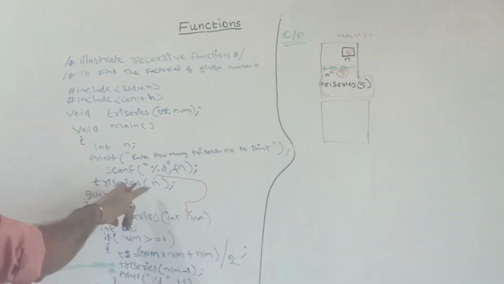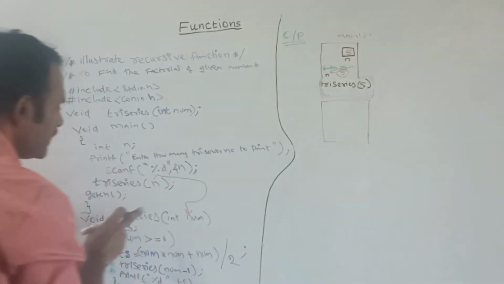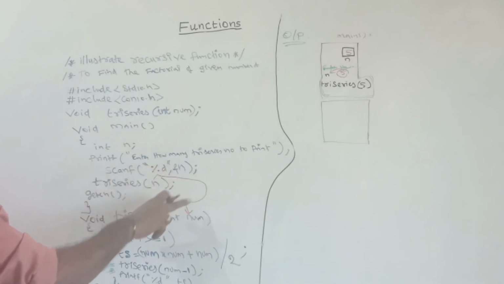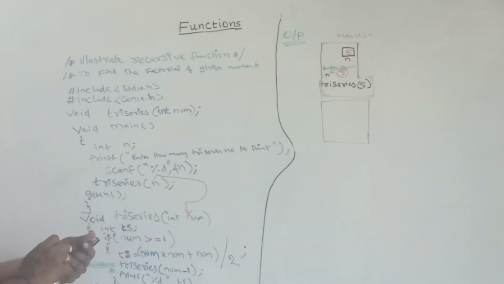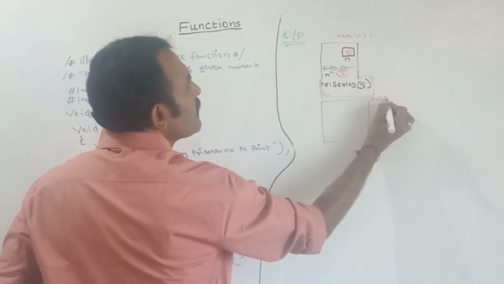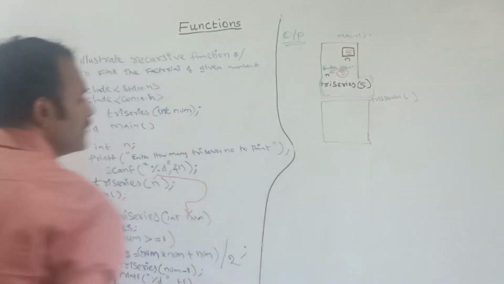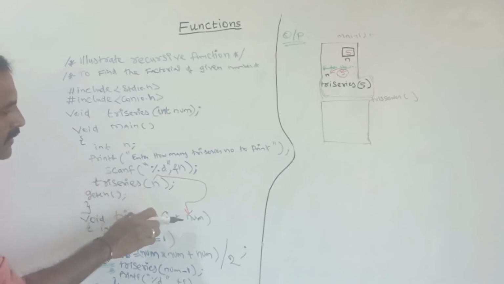Here I am passing the variable n, that is n value 5, to the try series function. So this is the first call of the function try series, passing n as a parameter.